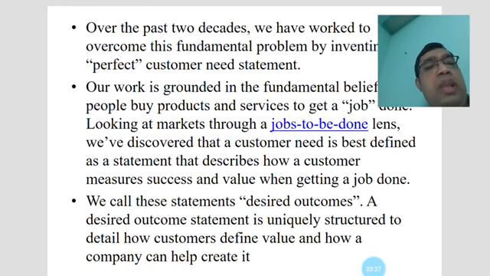And we call these statements desired outcomes. A desired outcome statement is uniquely structured to detail how customers define value and how a company can help create it.